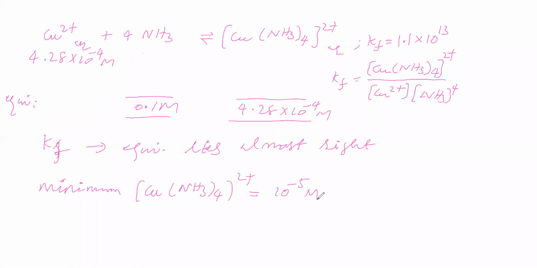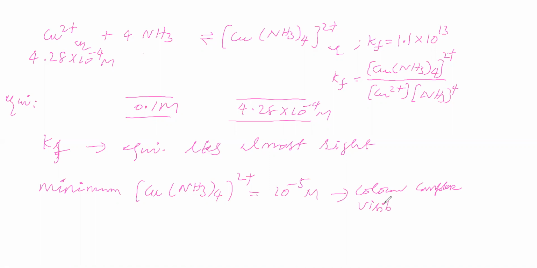If the complex concentration is this much, then the color of the complex is visible to the eye.